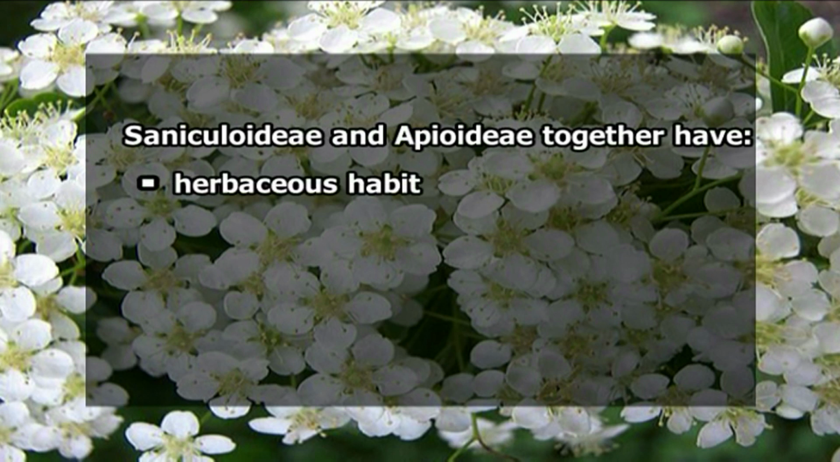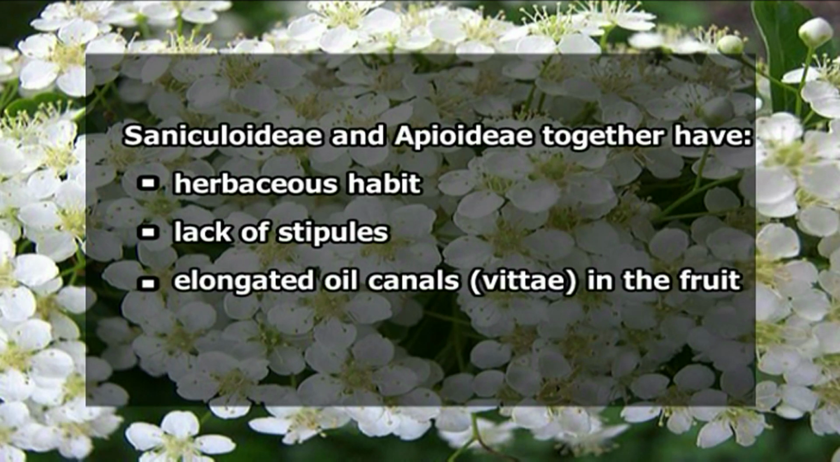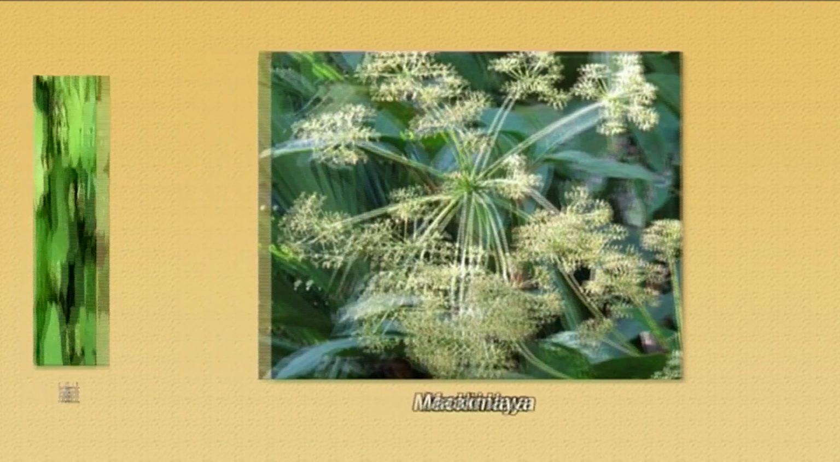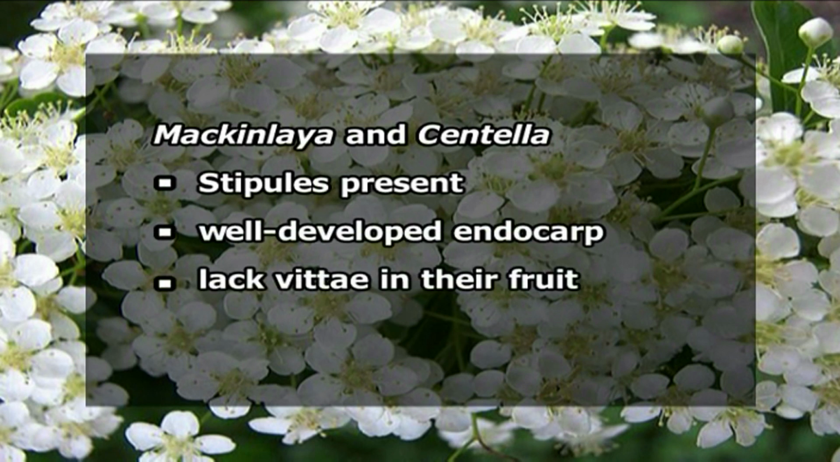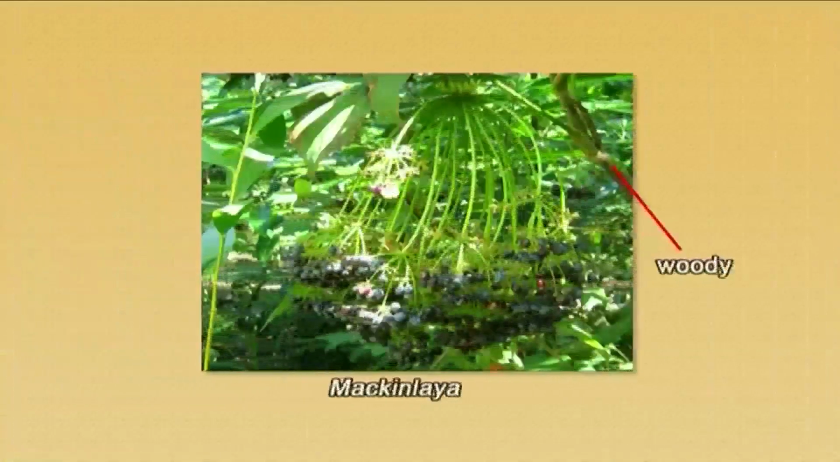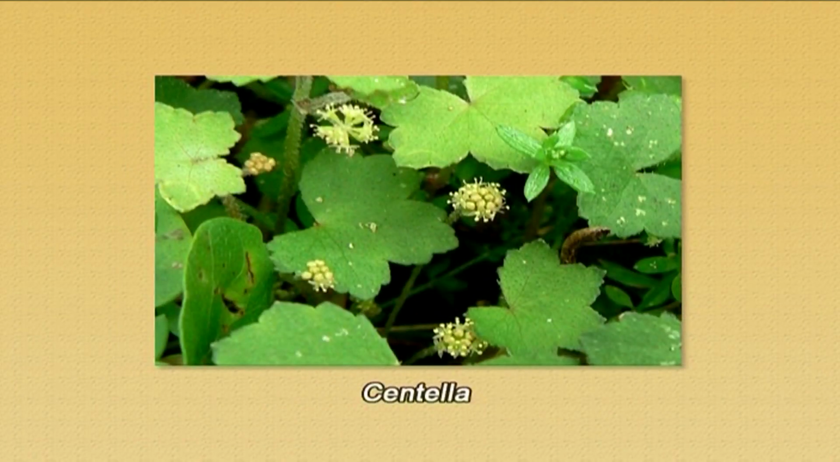They have a herbaceous habit, they lack stipules, they have elongated oil canals in their fruit, and it is also based on the recent DNA-based sequence data. At the same time, some genera like Mackinlaya and Centella are anomalous. Both genera have stipules and a well-developed endocarp, but they lack oil cavities, that is the vittae, in their fruit. Nevertheless, Mackinlaya is a woody genus and is similar to Apiaceae in many features, while the related genus Centella is herbaceous and has a schizocarpic fruit.